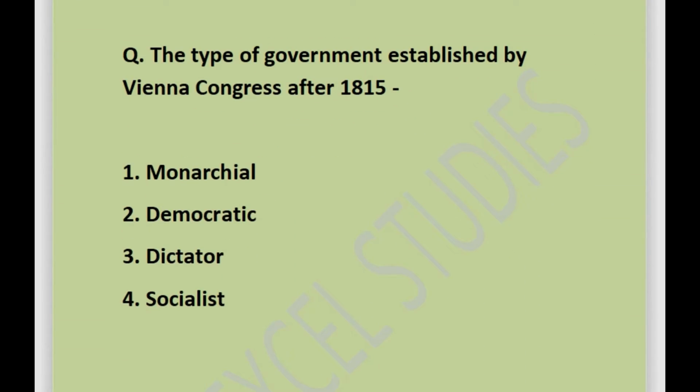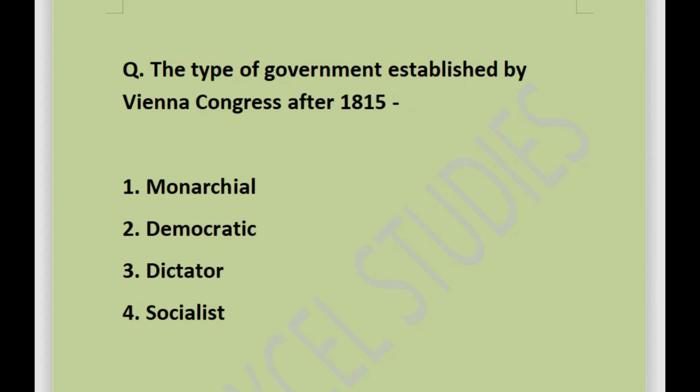Next question is: the type of government established by Vienna Congress after 1815. Options are monarchical, democratic, dictator or socialist. Answer is monarchical government. Monarchical type of government was established by Vienna Congress after the Treaty of Vienna. Bourbon dynasty was re-established after defeat of Napoleon.